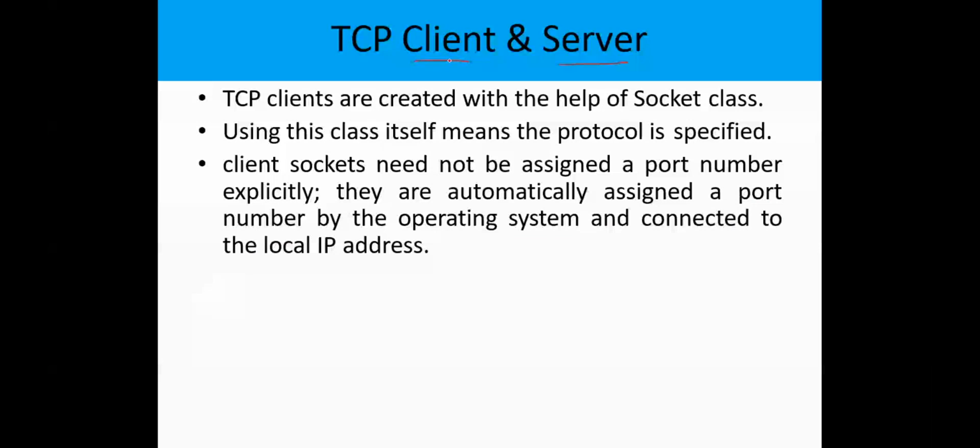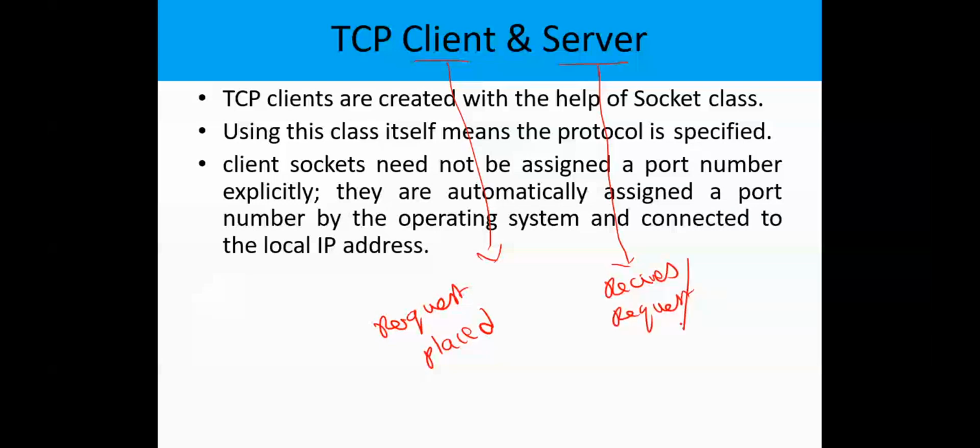The client process places a request. The server process receives the request, processes the request, and then sends the reply to the client.